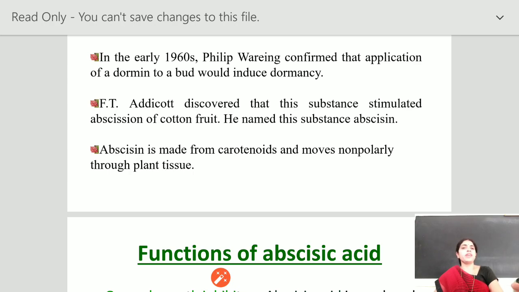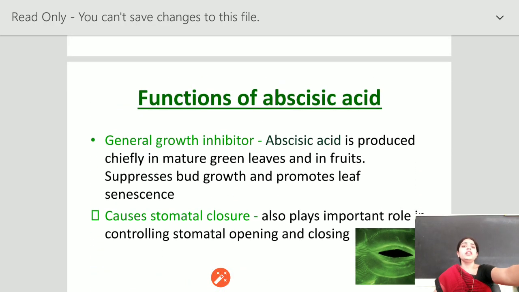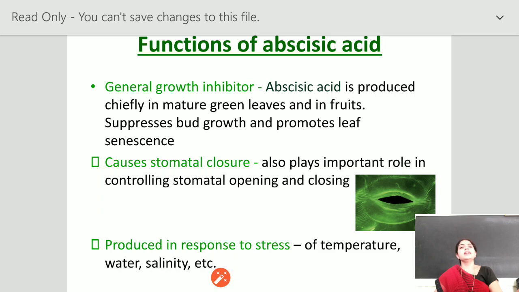Abscisin is made from carotenoids and moves non-polarly through the plant tissues. The functions of abscisic acid: it is a general growth inhibitor. Abscisic acid is produced chiefly in mature green leaves and in fruit. It suppresses bud growth and promotes leaf senescence. It causes stomatal closure. This hormone is produced in response to stress. Stress is of different types, such as temperature, water, salinity, etc.